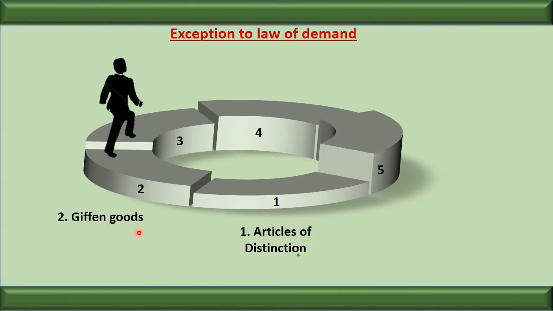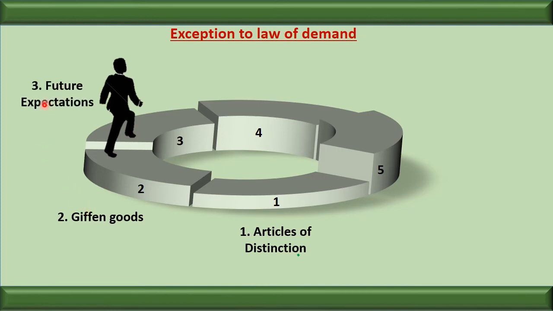Next is Giffen goods. The law is not applicable in the case of highly inferior goods, because in the case of highly inferior goods, when the price of the inferior goods increases, the demand increases, and when the price of the inferior goods decreases, the demand also decreases.